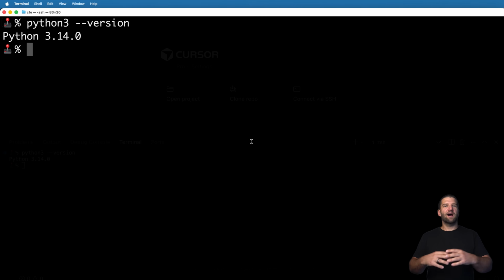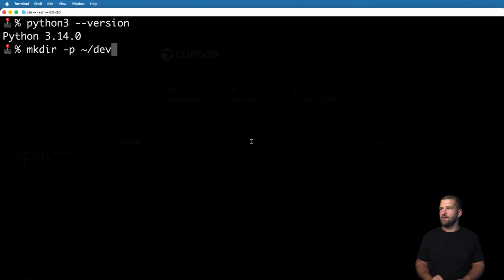This will help us isolate our project from any other Python project on our machine, including things you might not know about. The idea here, though, is I'm going to go ahead and make a directory on my local machine with /dev. This is going to be where I put all of my developed projects in there. Next one is going to be like my chatgpt-mcp-first, like very first one with those dashes, all of that.